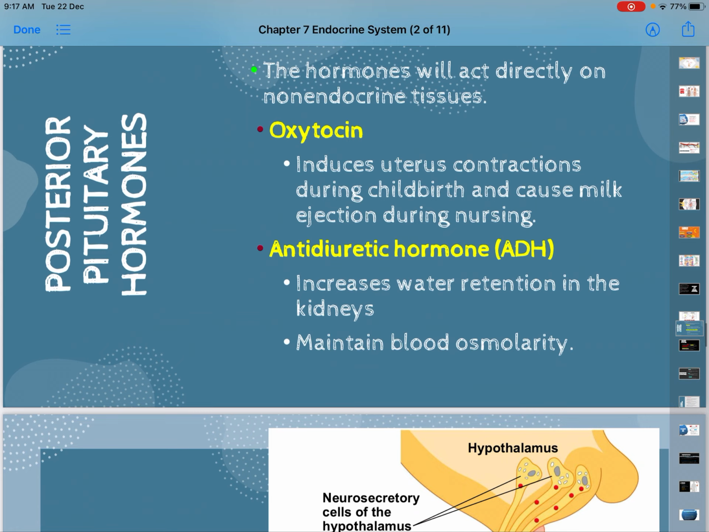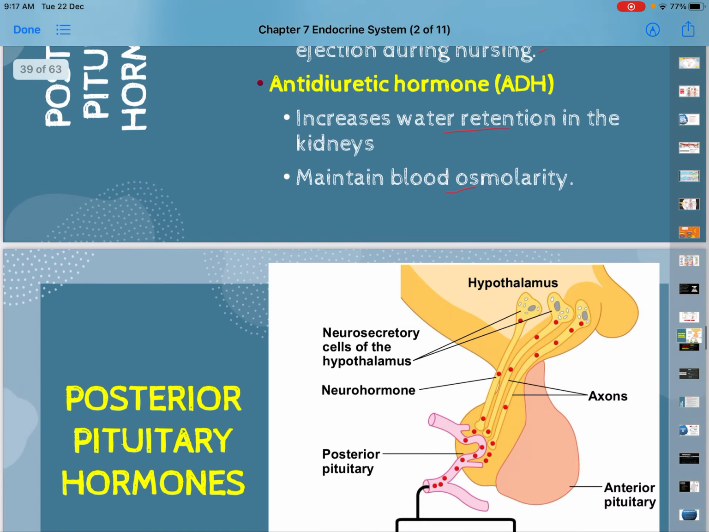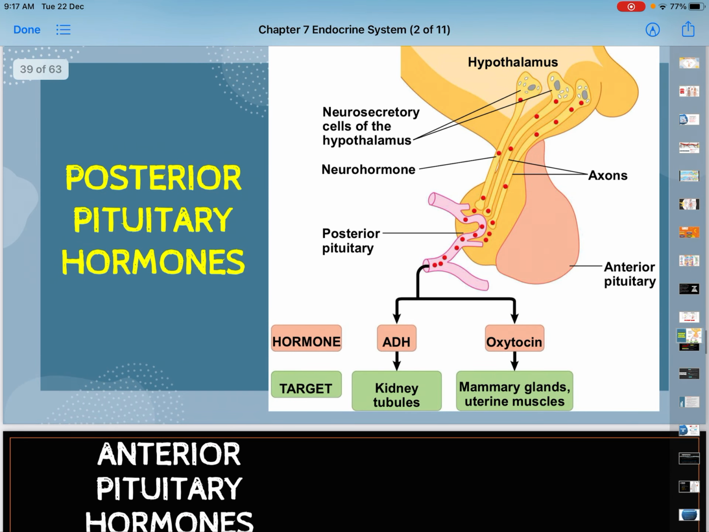Now we see the function of each hormone. Oxytocin will induce the uterus contraction during delivery of the mother during childbirth, and also causes milk ejection during nursing. The antidiuretic hormone controls the water retention in the kidney and also maintains the blood osmolarity. So these are our posterior pituitary gland, the hormones released, ADH and oxytocin, and the target cells.